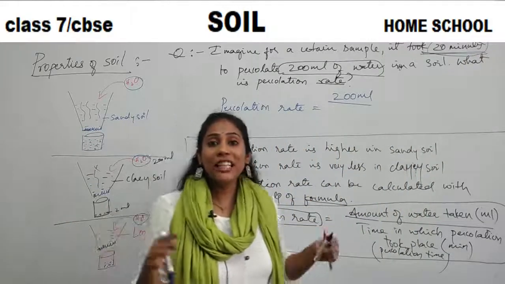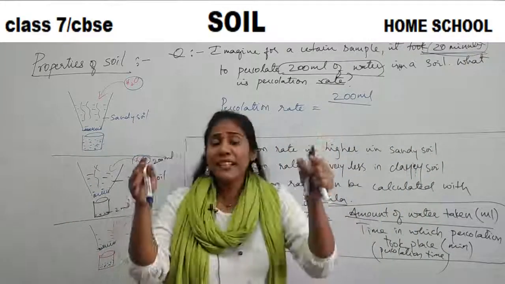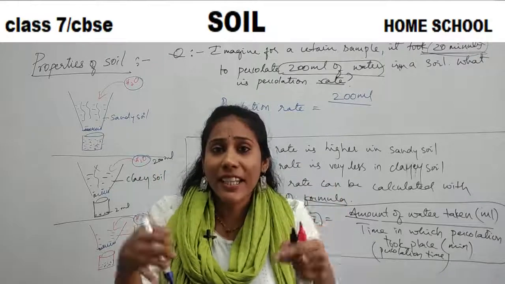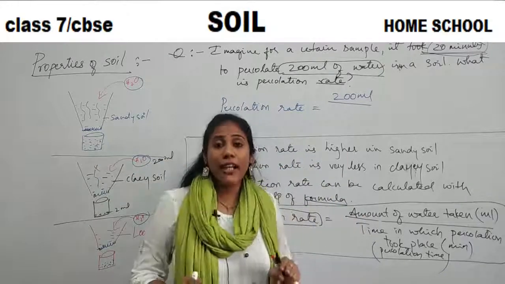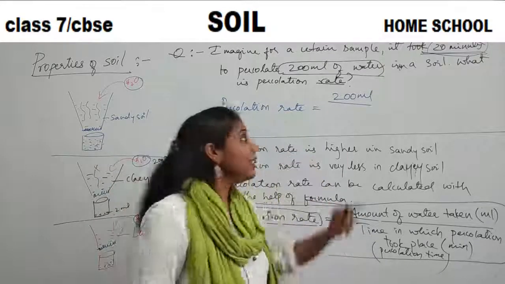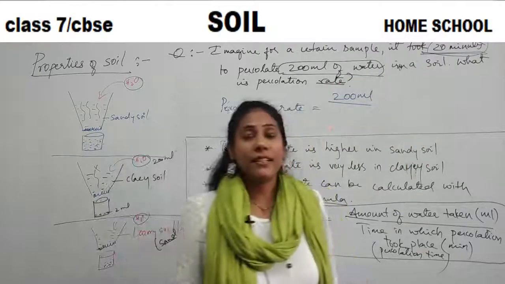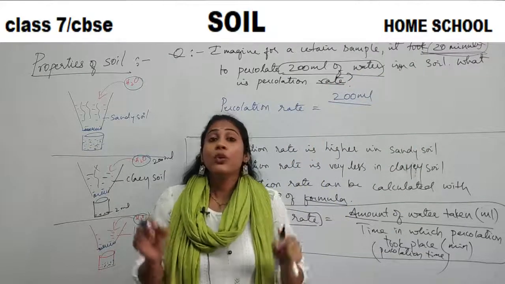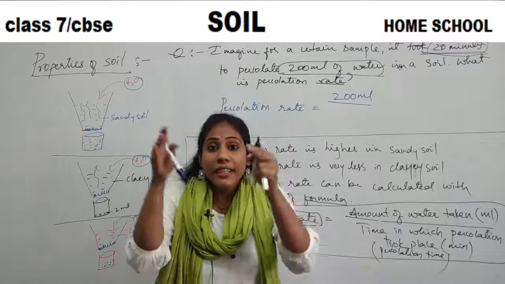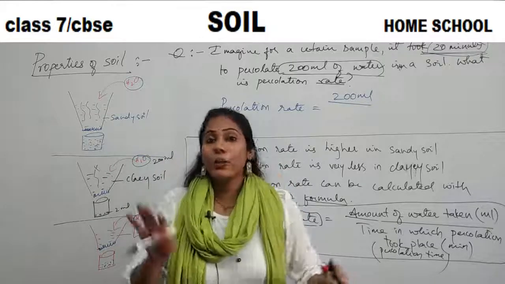In how much time is 200 ml of water moving into the soil, penetrating into the soil? The time is 20 minutes. So in 20 minutes, 200 ml of water has penetrated into the soil.